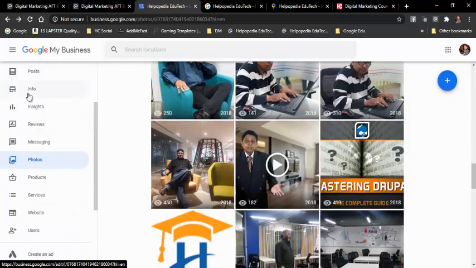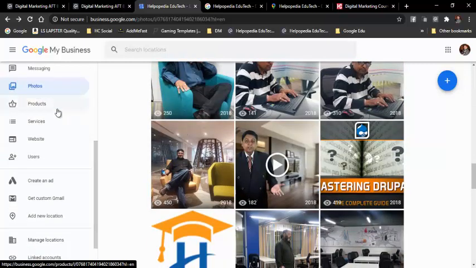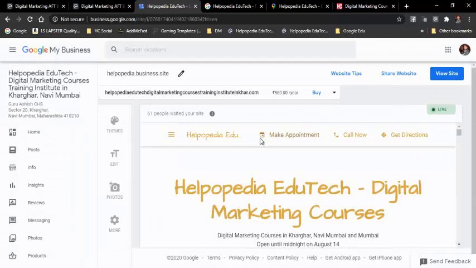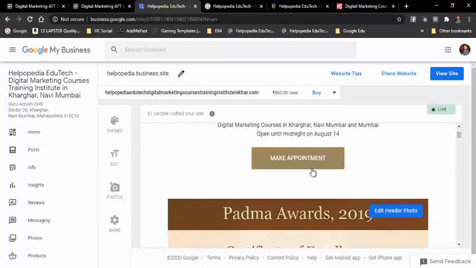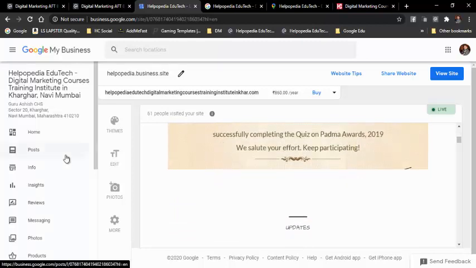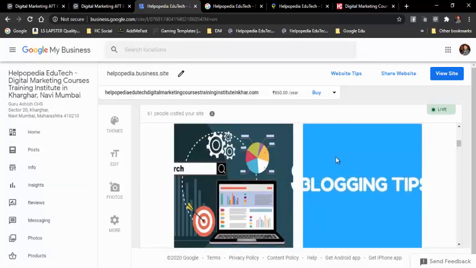So these were all the photographs that we have seen. We have seen products and services and other things over here. Now over here, see, this is the website. Once I click on website, it will take me to this page, wherein if I don't have any website of my own, it will collect all the information from the info section. See, on the left hand side, whatever information we had added in this info section, it will collect all the information from here, and it will create a website automatically out of this.